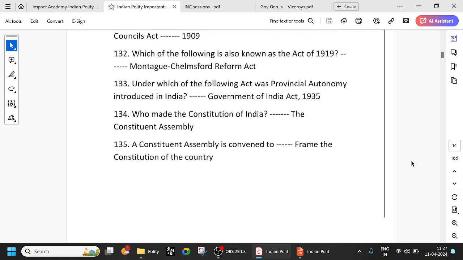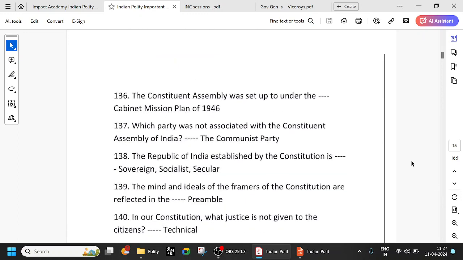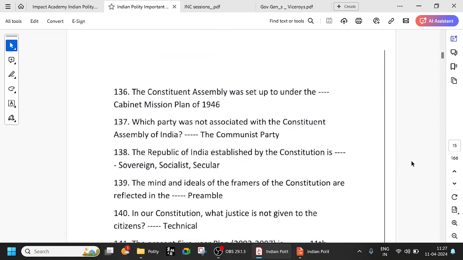The Constituent Assembly is convened to frame the constitution of the country, which is obvious. The Constituent Assembly was set up under the Cabinet Mission Plan of 1946. So, before giving independence, we have this series of the Cabinet Mission Plan, Wavell's Plan, Shimla Conference, all those things. Try to remember them in a proper order. The Constituent Assembly was set up under the Cabinet Mission Plan of 1946. Very important. Which party was not associated with the Constituent Assembly? The Communist Party did not join the Constituent Assembly.